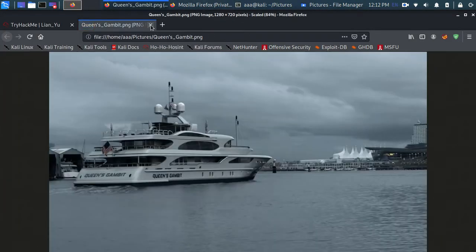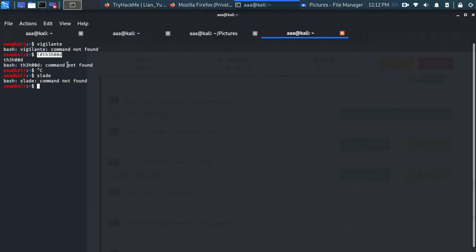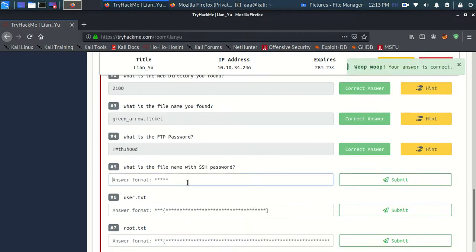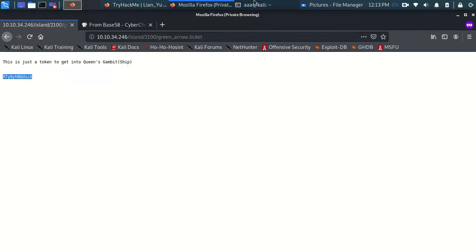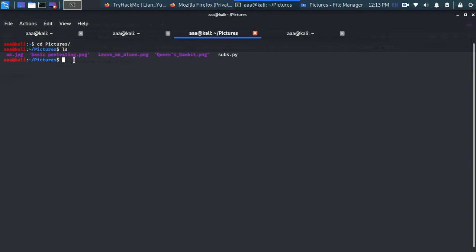Okay, and what is the FTP password? The FTP password is this one. Yep, what is the name of the file with the SSH password? Okay, so we have to find that out. So let me be here and let's check.